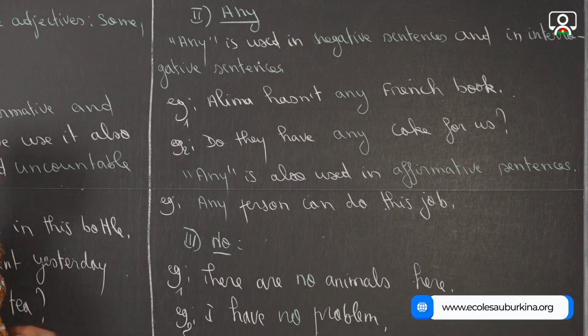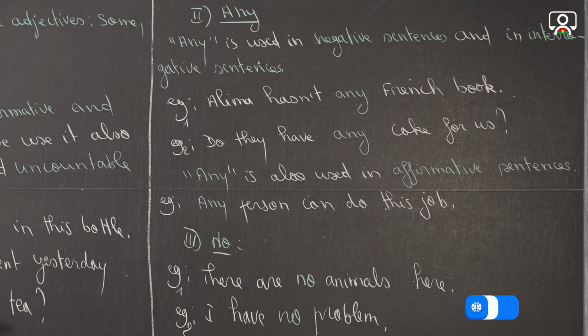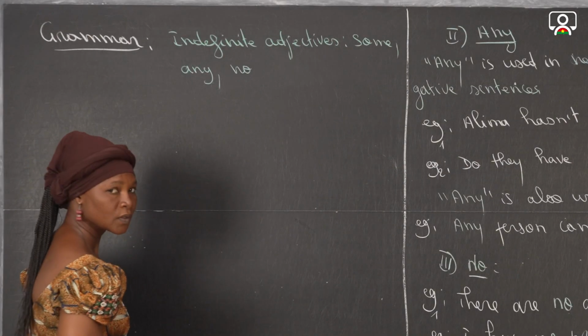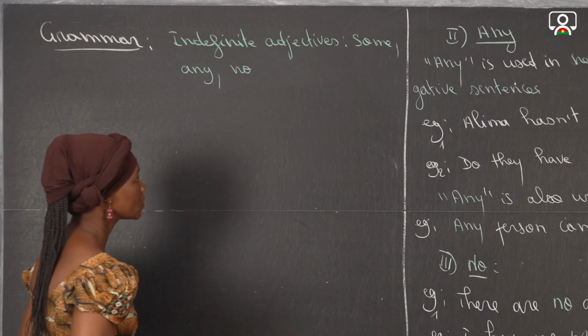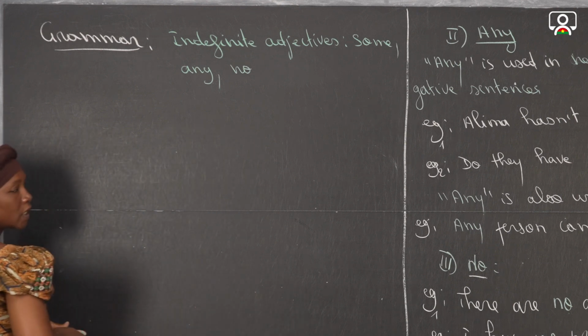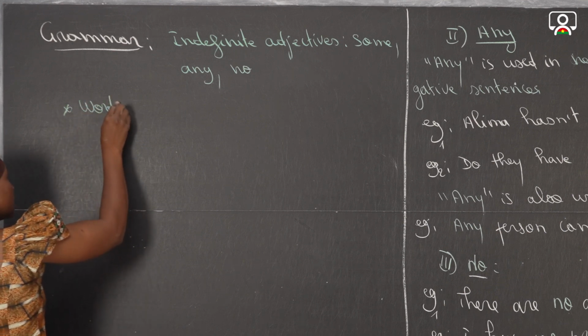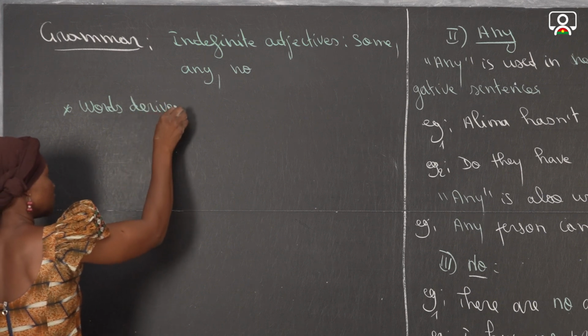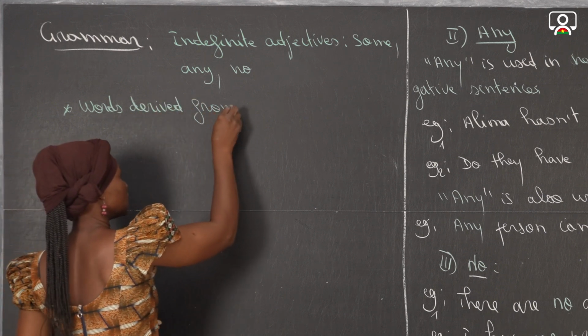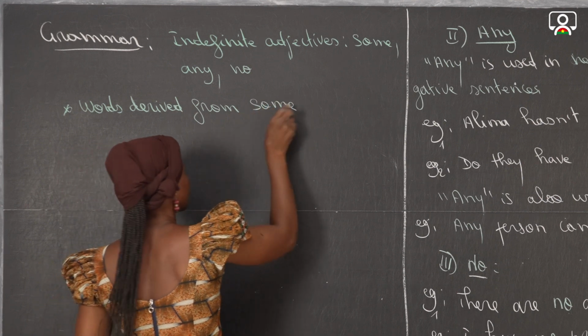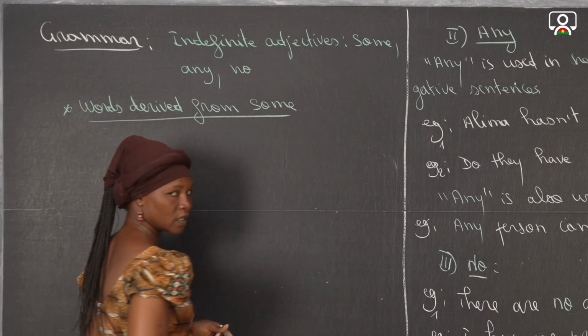Now, I'm going to give you words that you can form from some, any, and no. I'm going to give you the meaning in French in order to reinforce your vocabulary. So now I'm going to give you words that are derived from some, any, and no. So, words derived from some. We are going to begin with some.